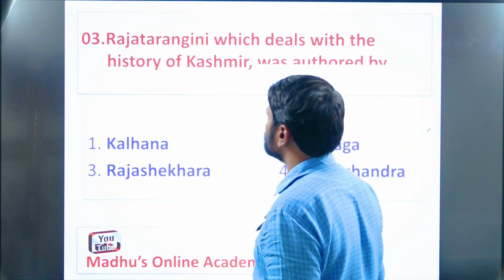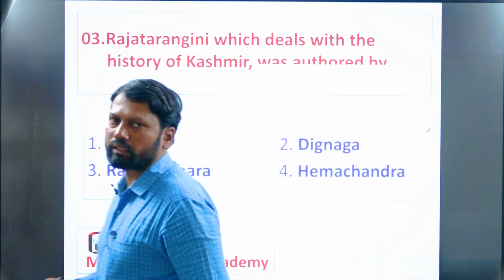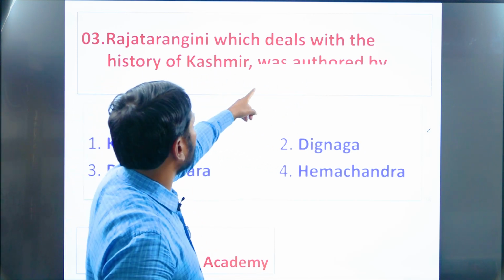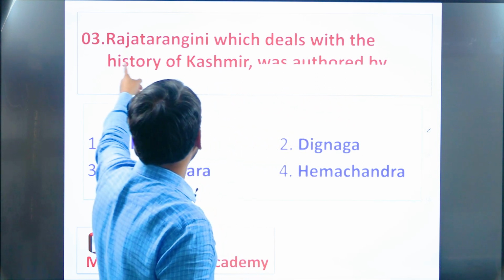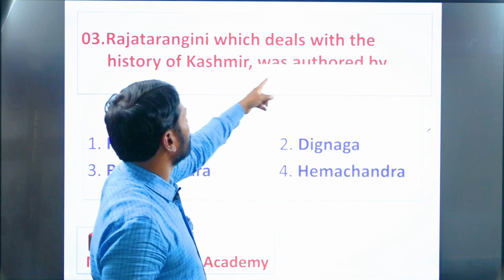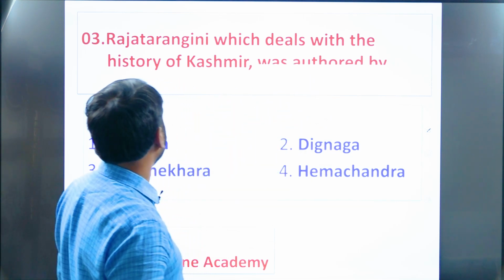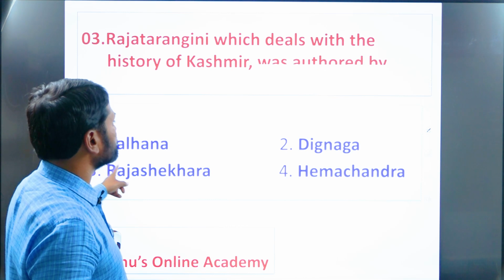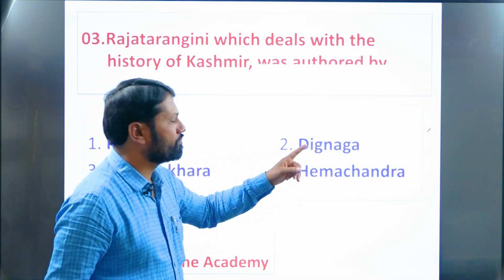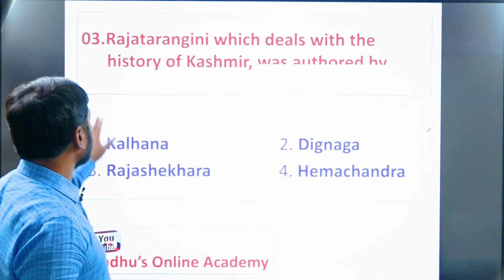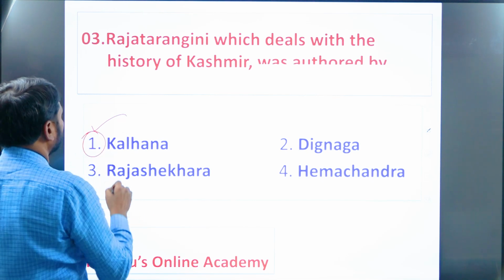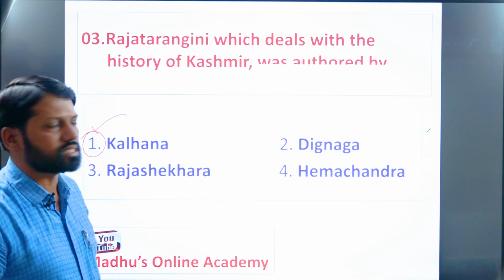Next, question number 3. Rajatarangini, which deals with the history of Kashmir, was authored by whom? Who is the author of Rajatarangini? Number 1, Kalhana, number 2, Dignaga, number 3, Rajashekara, number 4, Hemachandra, remember. So here the right answer for question number 3, I think many of you know, is Kalhana. The right answer is Kalhana.